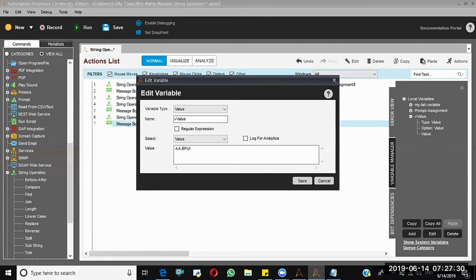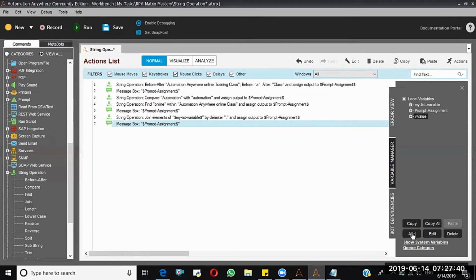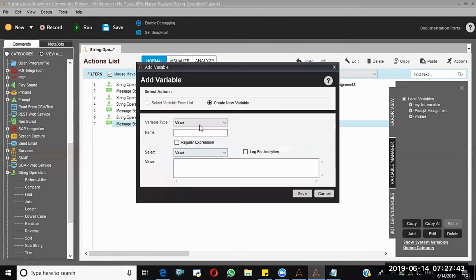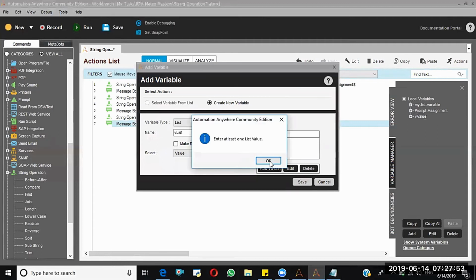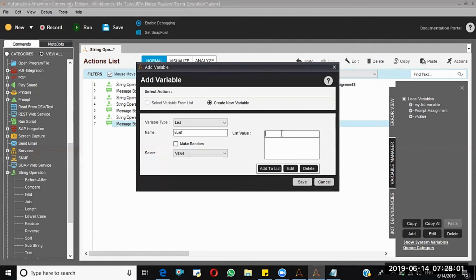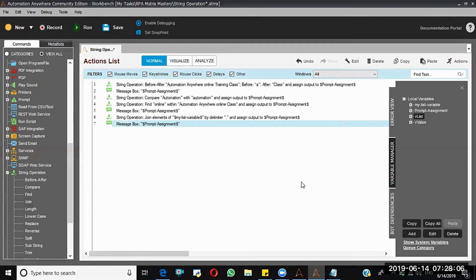UiPath, that means UI, WF, and OS. So these are my inputs. Now I'm going to create a list. You are not able to save the list variable with a null value, so you should provide at least one value. So I'm saying one here and I added this one. Now I'm going to save this.